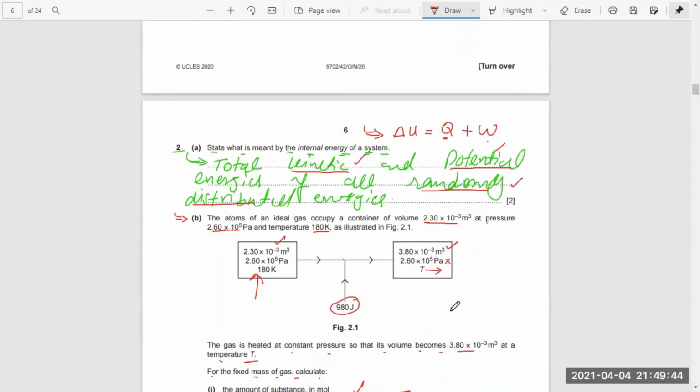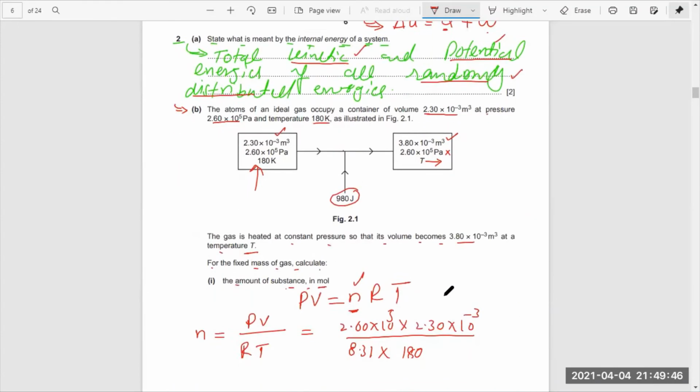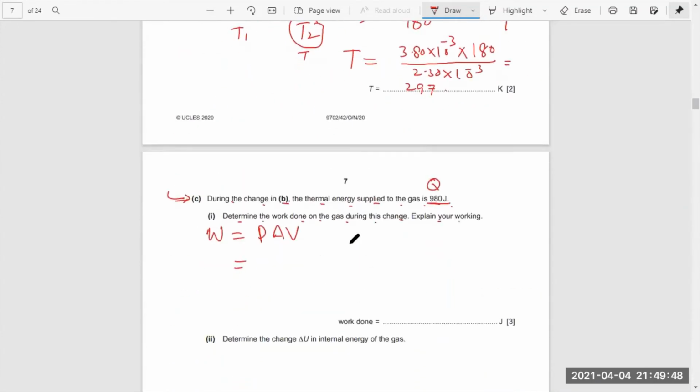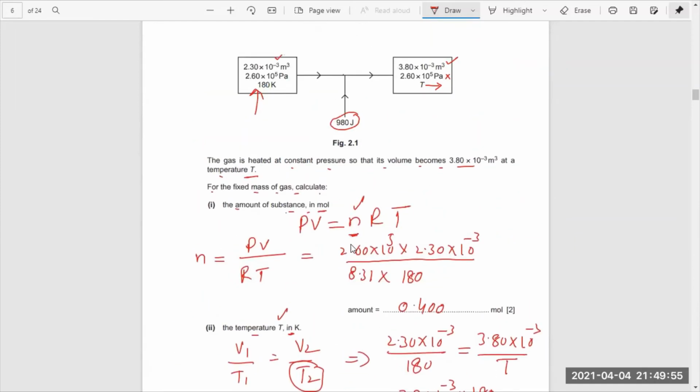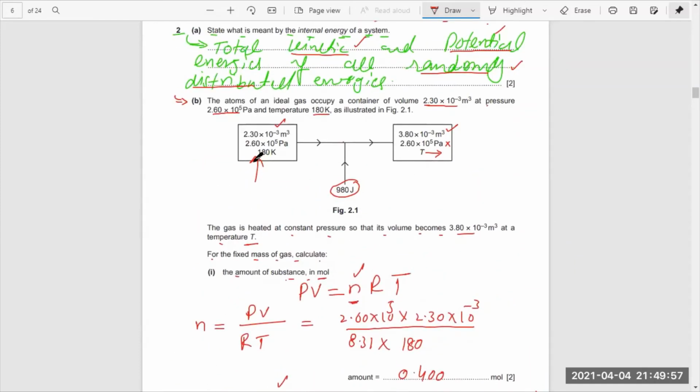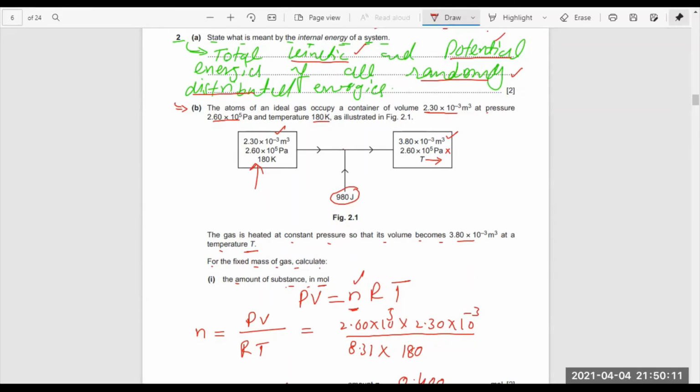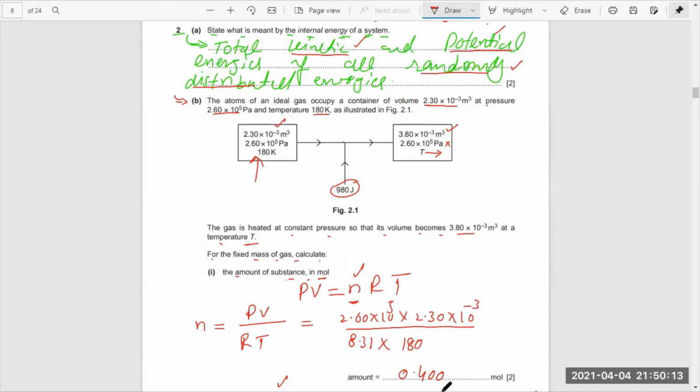The P is simply constant, 2.60 into 10 raised to 5. And the del V, the change in the volume, is from 2.30 to 3.80, with 10 raised to minus 3 common here as well.